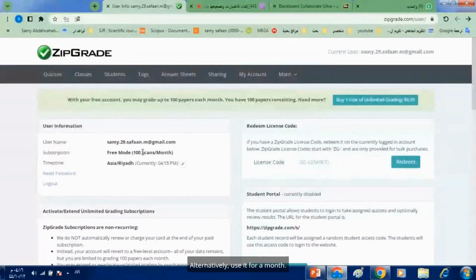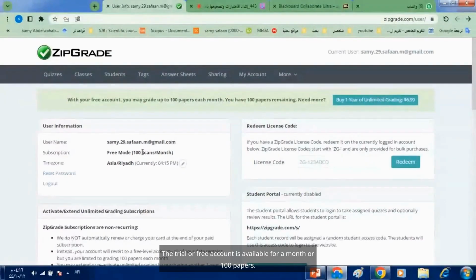Alternatively, use it for a month. For small classes, it opens an account for a month. The trial or free account is available for a month or 100 papers. If you choose the paid account for the year, it's $7 or 27 reals. For 27 reals, you can handle millions of papers and many tests. I once used this account.